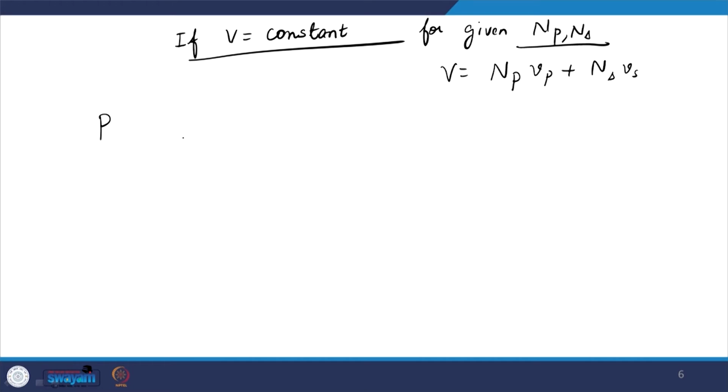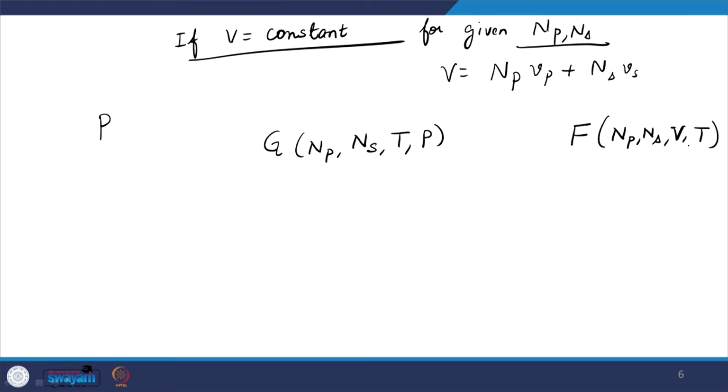So, under those conditions, I can say that instead of working with G, that is a function of Np, Ns, temperature and pressure, I can work with the Helmholtz free energy, because volume is also constant. Right. So, I need not be working with the Gibbs free energy in this case, because volume is constant. So, we can say volume is the control variable.